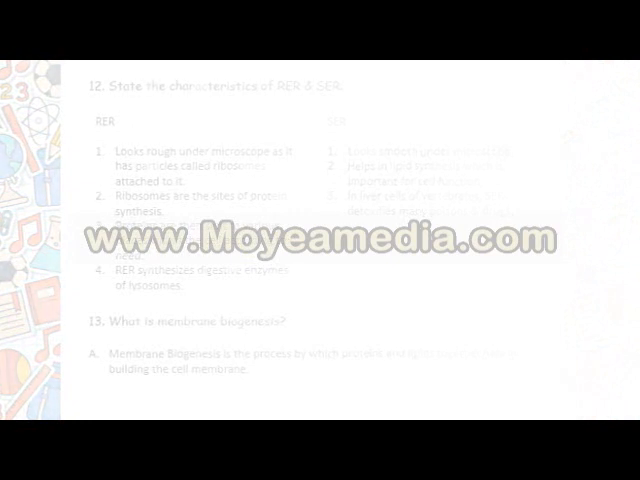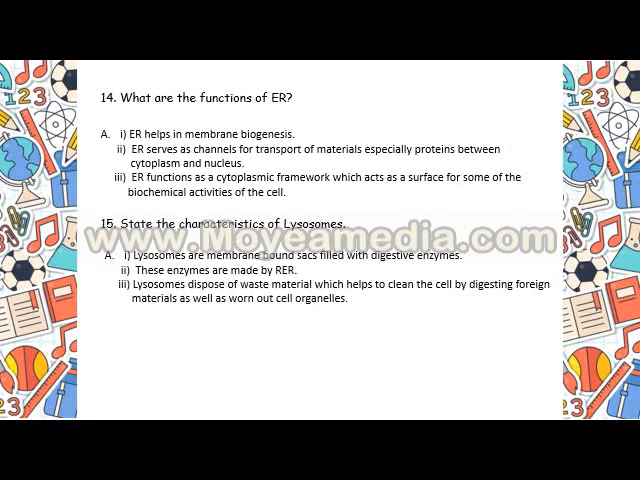Now, what are the functions of ER? Endoplasmic reticulum helps in membrane biogenesis, as already told. Second, endoplasmic reticulum serves as channels to transport materials, especially proteins, between cytoplasm and nucleus. Then endoplasmic reticulum acts as a cytoplasmic framework, which acts as the surface for some of the biochemical activities of the cell. So endoplasmic reticulum, in other words, is a very important member of the cell's family.